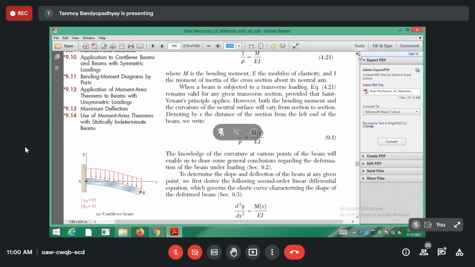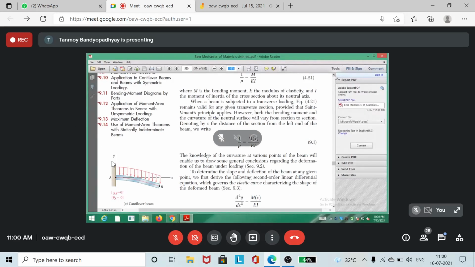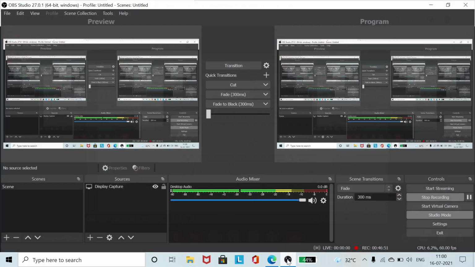So the proportional limit is the elastic limit of the material that is given. You know, sigma PL, or rather sigma CR.